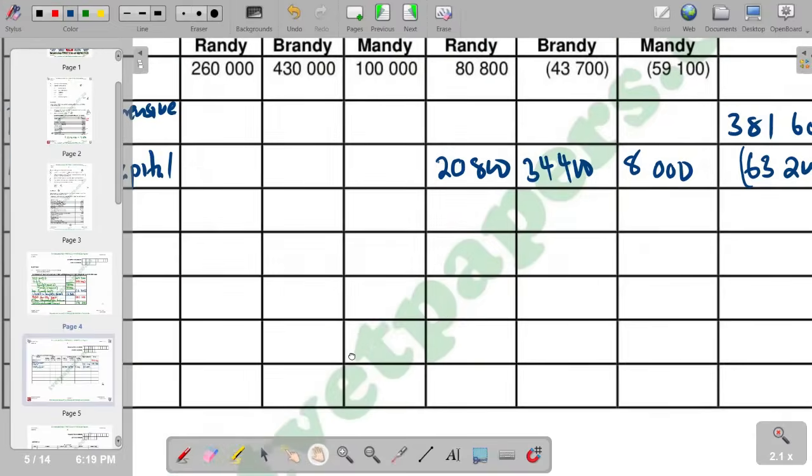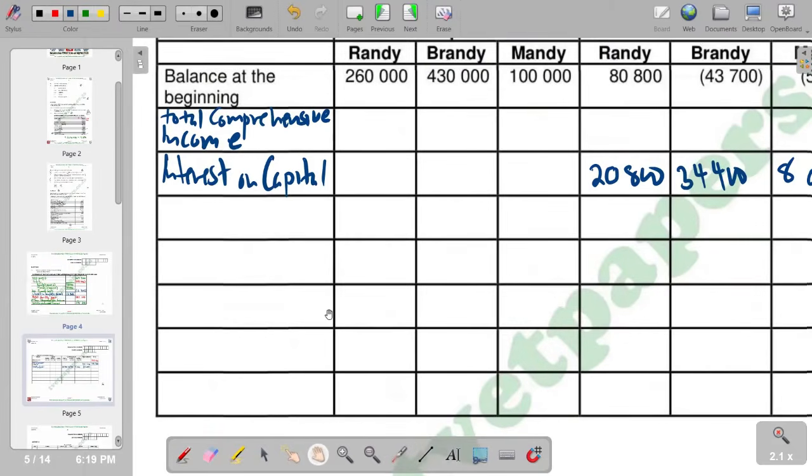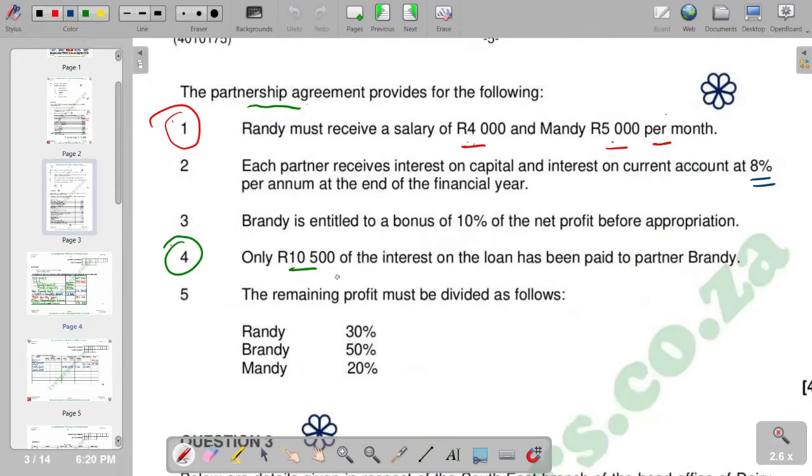Then we go to the next part whereby we have now interest on current account. Interest on current, of course, we are also supposed to put it under the current account columns. Remember the explanation that we have is that it is also 8%.